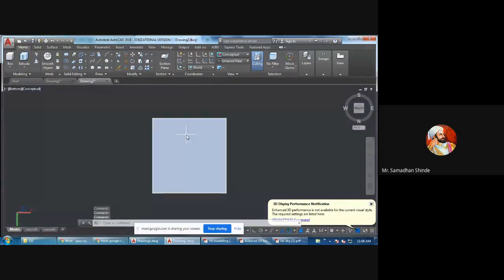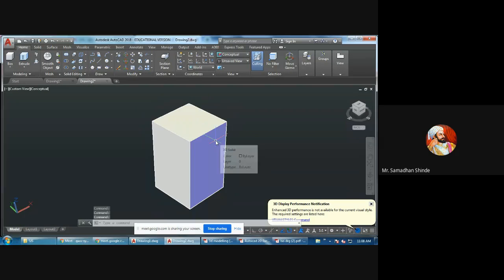Even you can see its bottom view as well. In orthographic projection, if you have learned the orthographic projection chapter in graphics, there were only three views you were drawing: front view, top view, and either left hand side view or right hand side view, not both at a time, either or. So only three views you were drawing, but here you can see six different views.